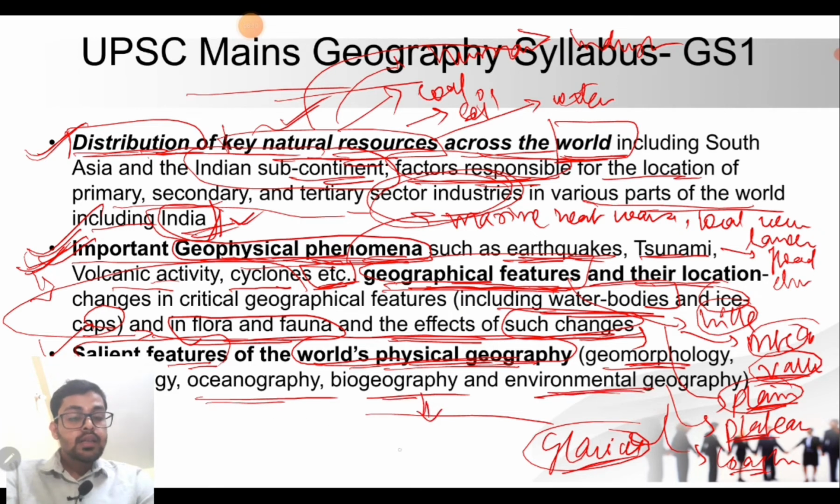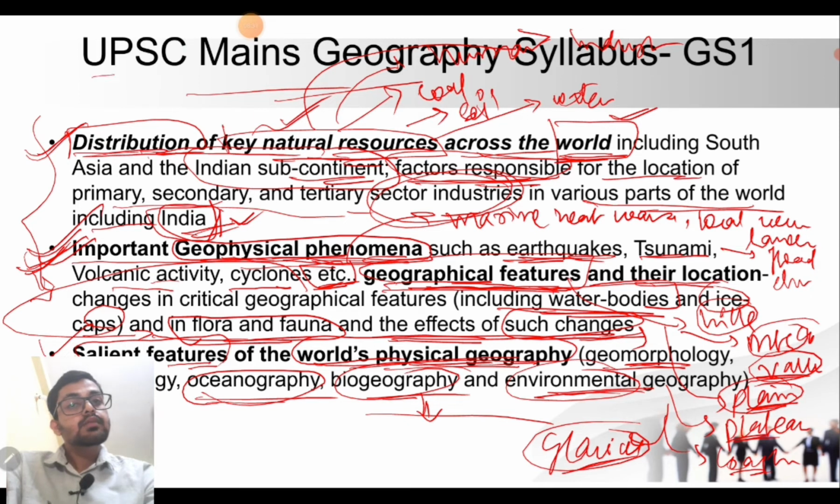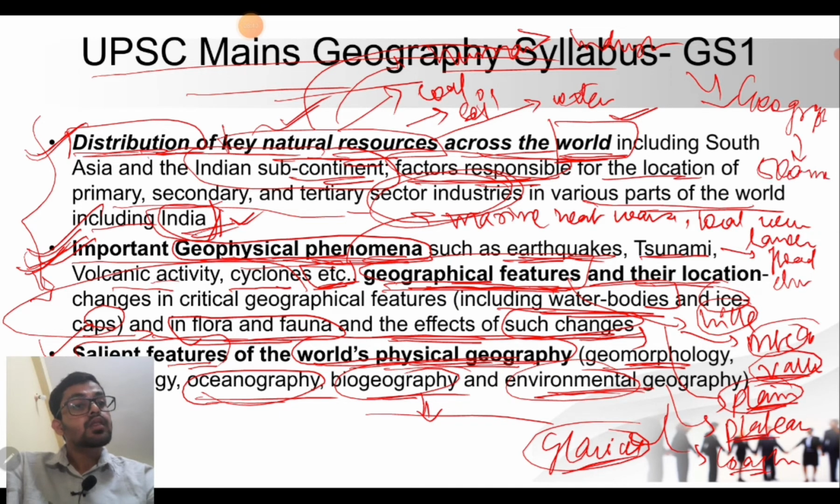We are going to learn later on what all these broad themes comprise, but we have to keep in mind what the UPSC wants to say by these three key statements, that is, how much must be the scope of the study of geography. And one must not forget that the geography weightage in the UPSC Mains syllabus is about 500 marks. I am not saying directly 500 marks, because the geography syllabus is not covered in GS1 only.